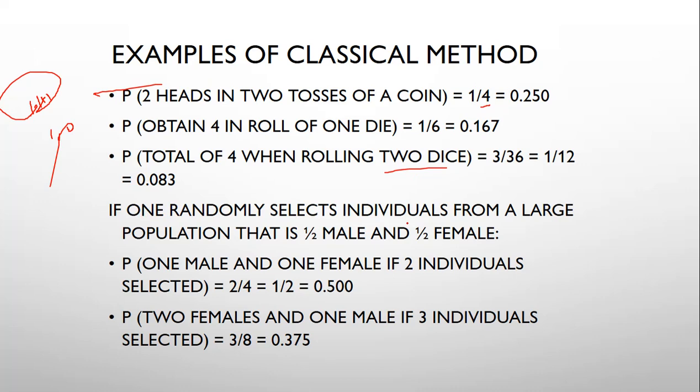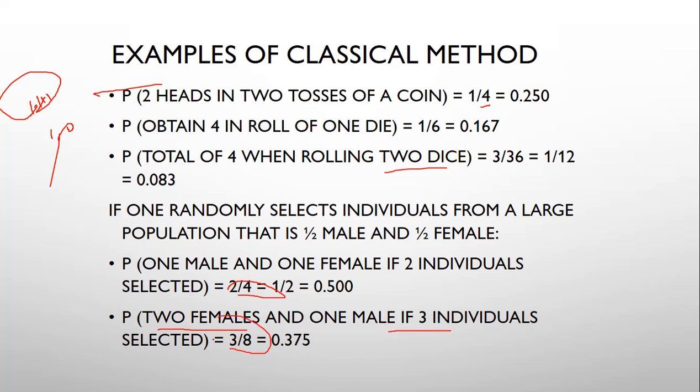If one randomly selects an individual from a large population of males and females, what is the probability of male and female? If two individuals are selected, it means 2 by 4, this is the chance of probability. Probability of two females and one male if three individuals are selected means 3 upon 8.